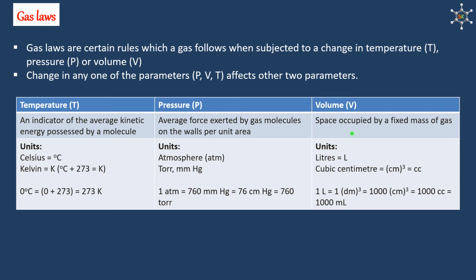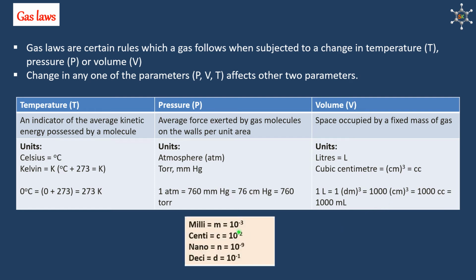Volume is the space occupied by a fixed mass of the gas. Units for volume is liter or cubic centimeter, that is cm cube. This is also represented as cc. 1 liter is 1 decimeter cube, that is dm cube, that is equal to 1000 cm cube, that is equal to 1000 cc, that is equal to 1000 ml.